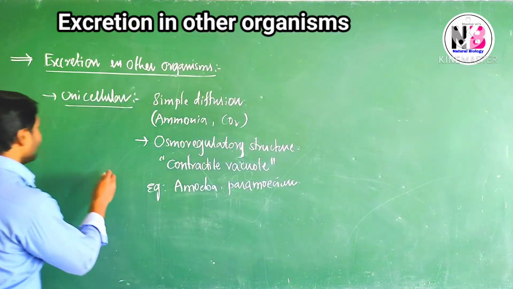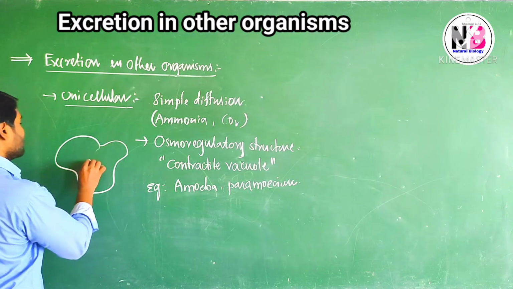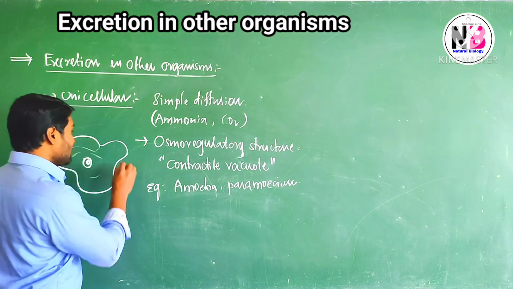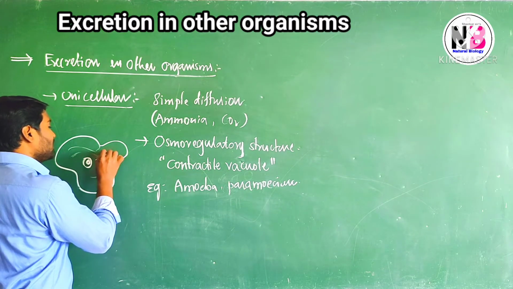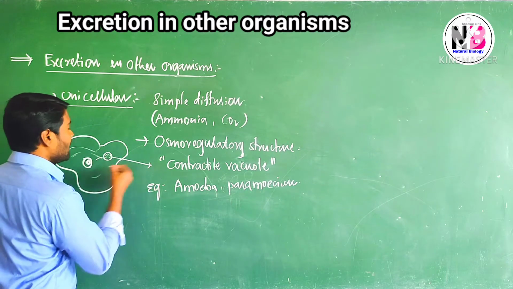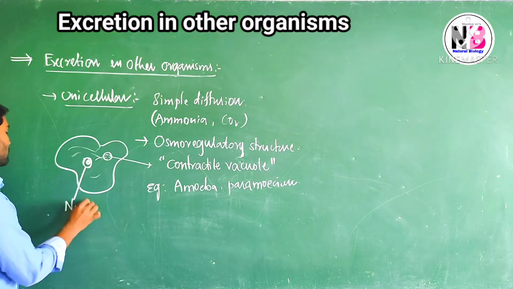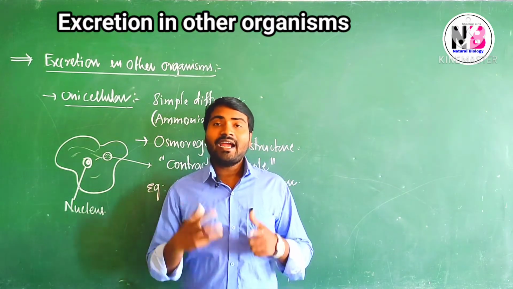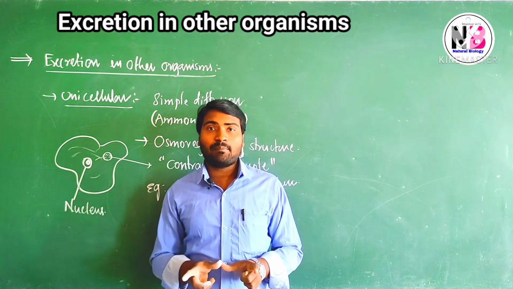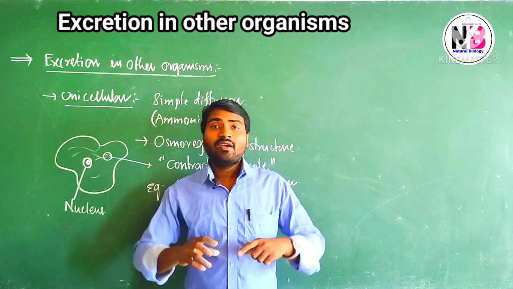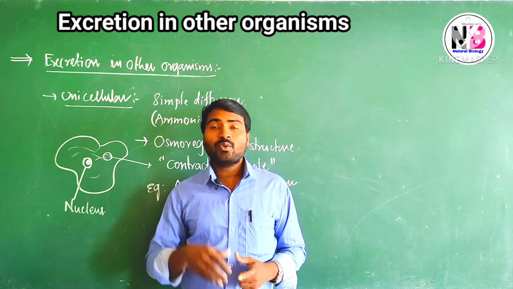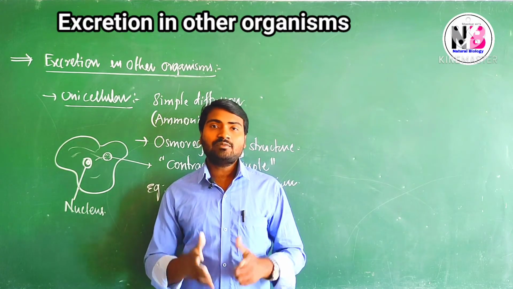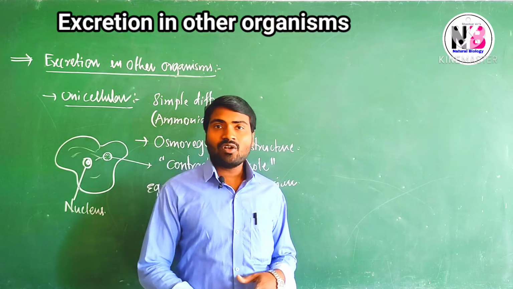If you see the structure of amoeba, this is the nucleus. If waste materials are present in the cytoplasm, they enter a special cell organelle called the contractile vacuole. The contractile vacuole collects the extra water and nitrogenous waste material and swells up, then moves to the surface of the body where the waste is thrown out. In that way, the contractile vacuole is involved in excretion, primarily osmoregulation. Come to multicellular organisms.